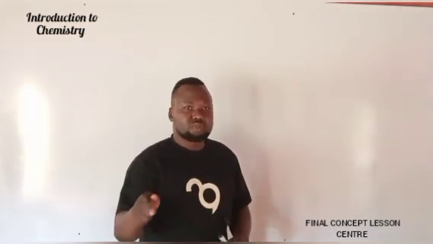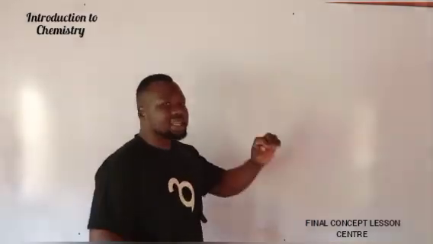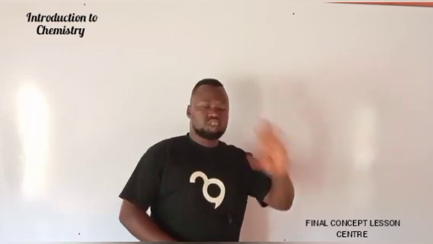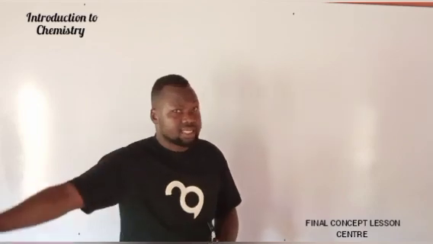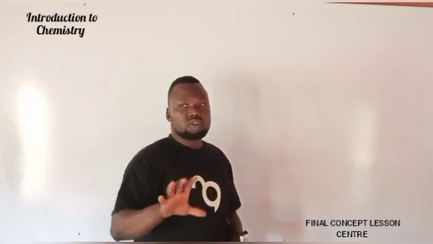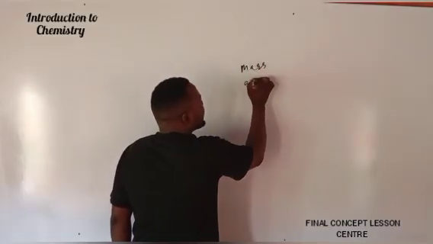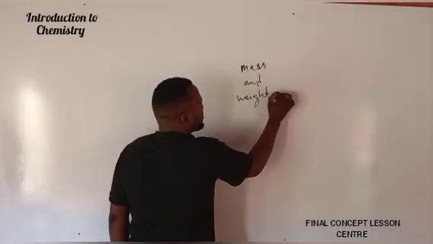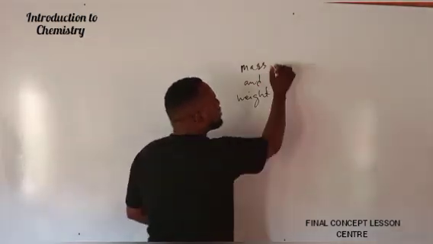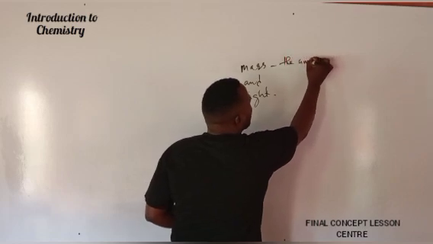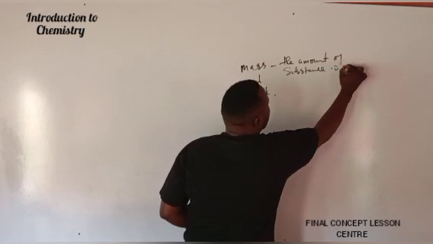So when we talk about matter, which chemistry is the study of, what is matter? Matter is anything that has mass and occupies space. Oftentimes you hear people say that matter is anything that has weight and occupies space. No, matter doesn't have anything to do with weight, because there is a difference between the word mass and weight. So when we say that matter is anything that has mass, we are talking about the amount of substance in an object.